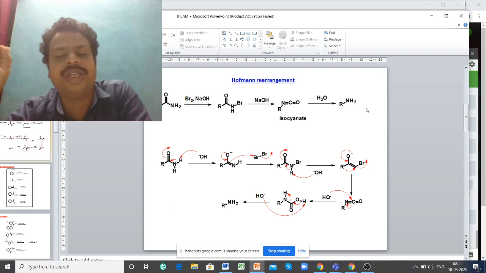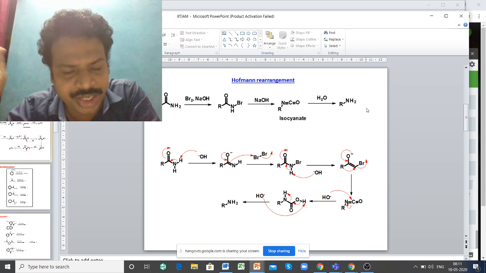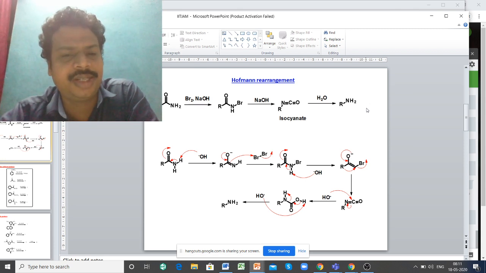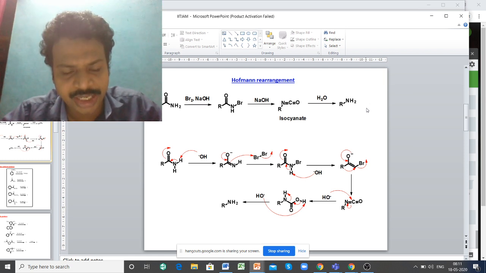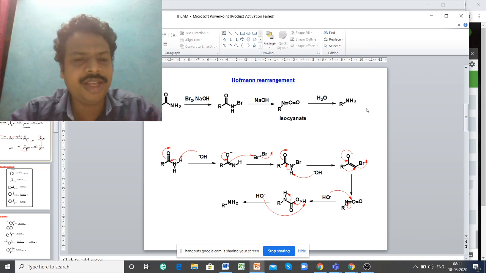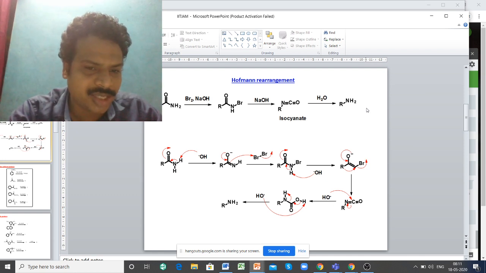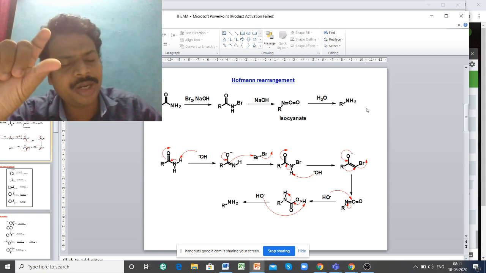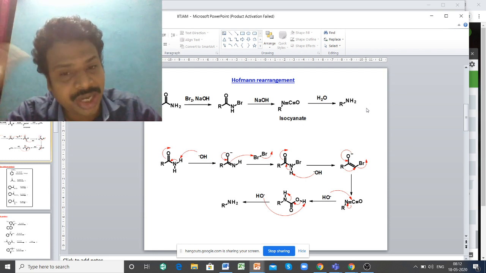Now let's look at the rearrangement mechanism carefully, then only you can understand each and every step. What will happen in the first step? Obviously, sodium hydroxide is a strong base. It picks up a proton from the amine, and thereby on nitrogen you get a negative charge. The bond between nitrogen and hydrogen moves inside, the carbon-oxygen pi bond also moves here. Thereby the second structure will be RCO minus and double bond NH, as you see on the screen.